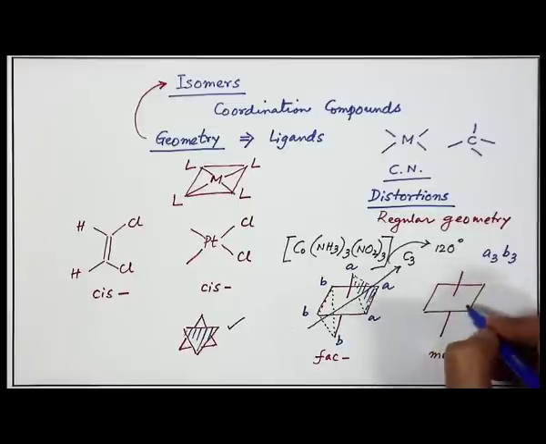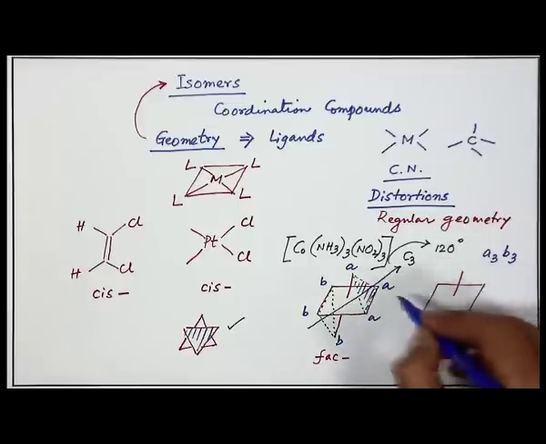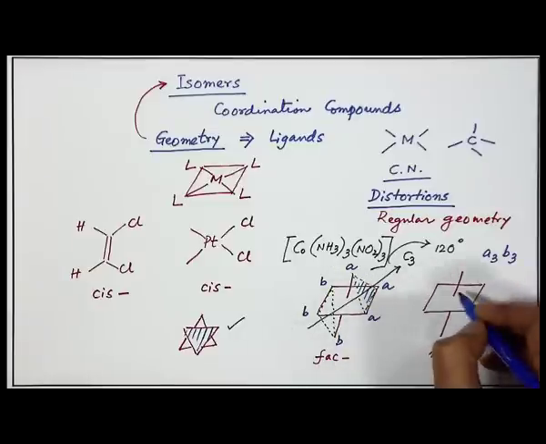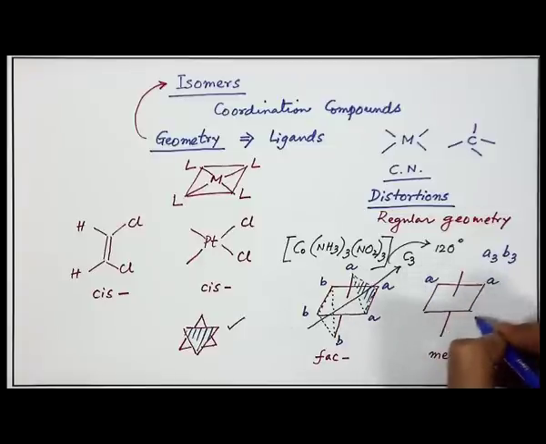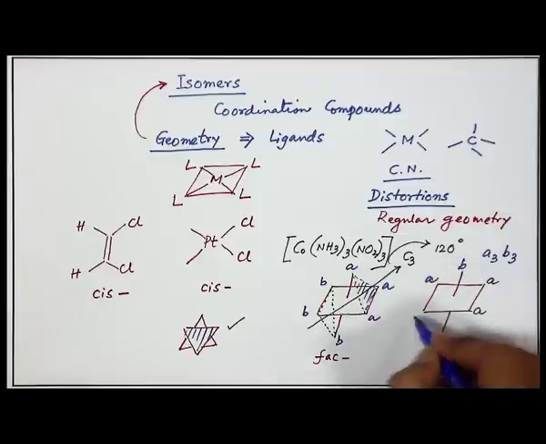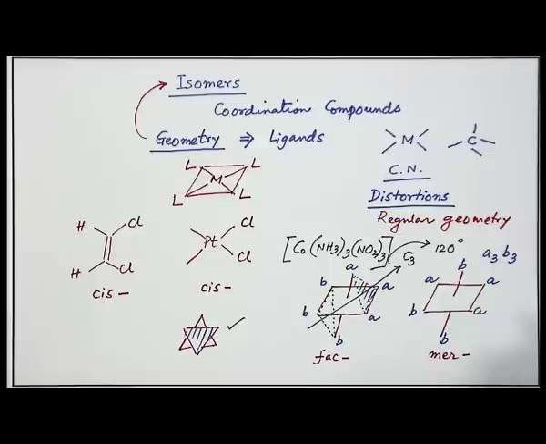For the meridional arrangement, it is typically different. We are not talking about the face, but about a meridian, which is this particular part. So, this is the meridional arrangement, with this B and this B.